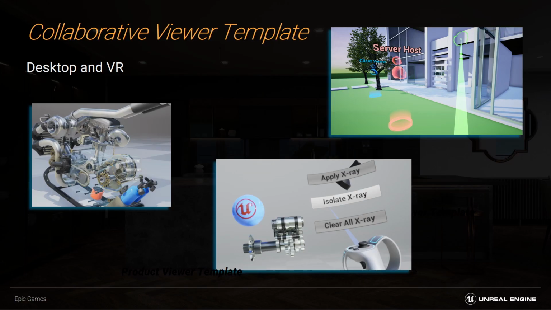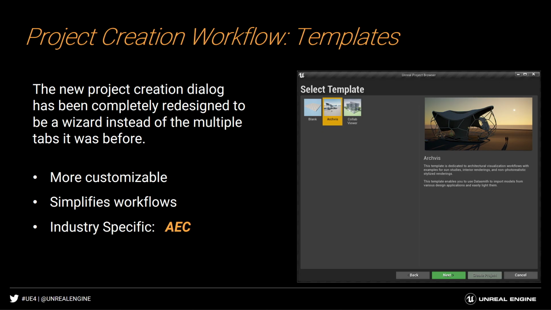Another thing that we're doing here with our templates is we're always adding more, right? Starting points for you to be able to build from. One of them that we've had in the past was this multi-user template. Still there, but we've grown and added more to this, and we now have this collaborative viewer template. And in there is built in the ability to have multiple users all within your Unreal Engine viewport, or maybe as a standalone application, whatever it may be. You could have someone in VR or desktop. They could be in any type of format and be able to look at the design together collaboratively in there as well. And we have built-in ways of working with the data in exploded views or different ways to work with your hierarchies in there as well.